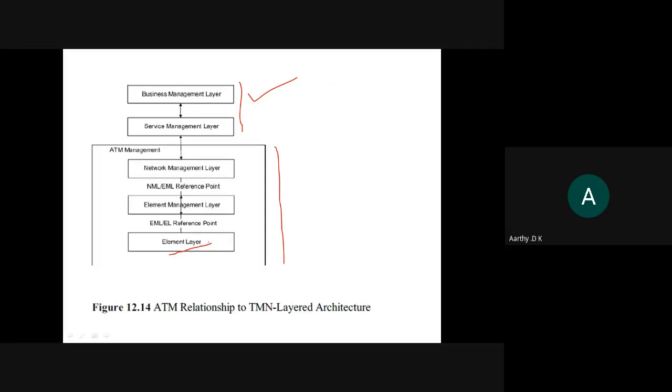Network elements, as I told you, can be all the switches, ATM switches, ATM workstations and ATM transportable devices, all kinds of devices through which we communicate in the ATM network. We call them elements, so network element is what it is notated as.